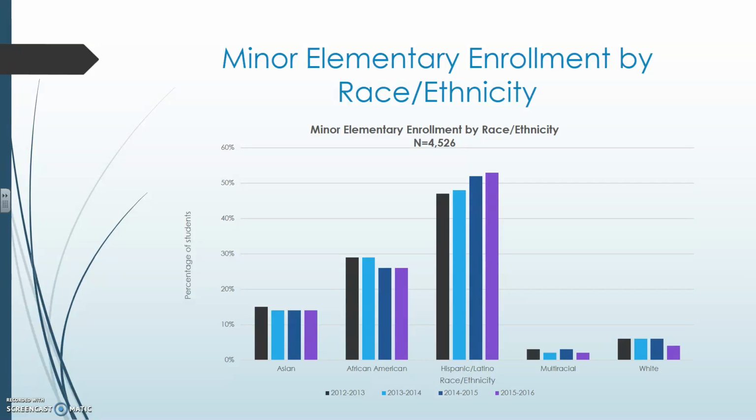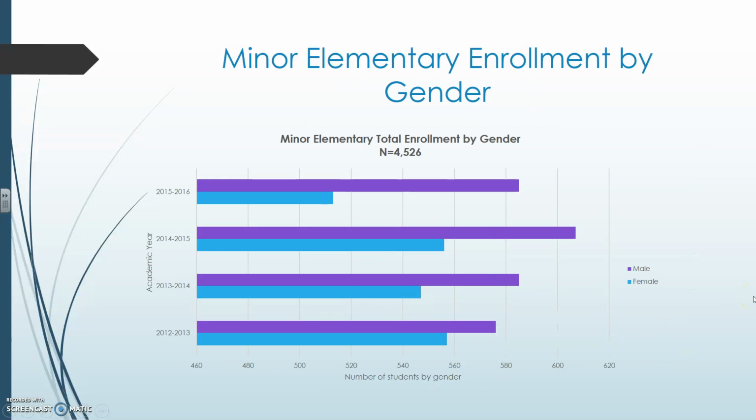Enrollment by race and ethnicity. This shows that we have an increasingly growing population of Hispanic and Latin American students, which also make the largest population in our school, followed by African Americans, Asians, white, and multiracial. Enrollment by gender. We have a larger population of male students as compared with female students at minor elementary over the last few years.